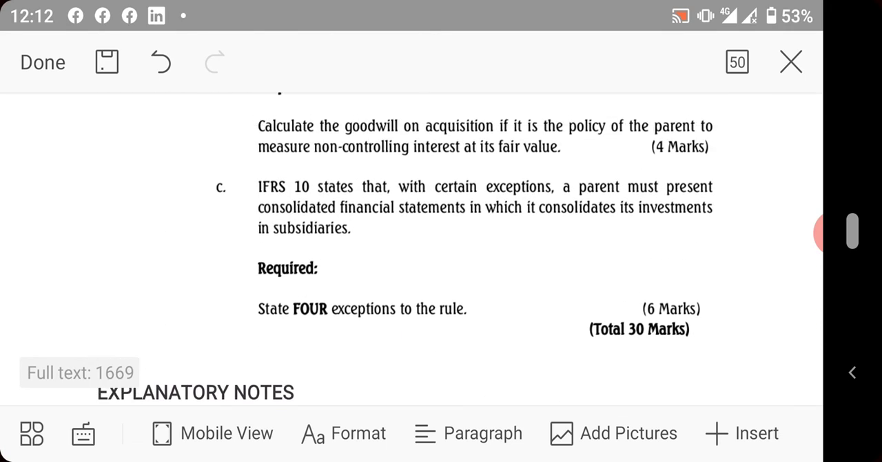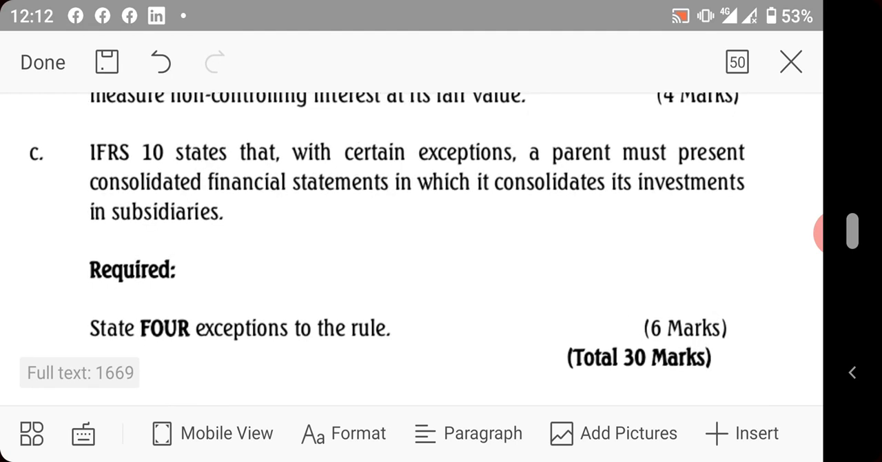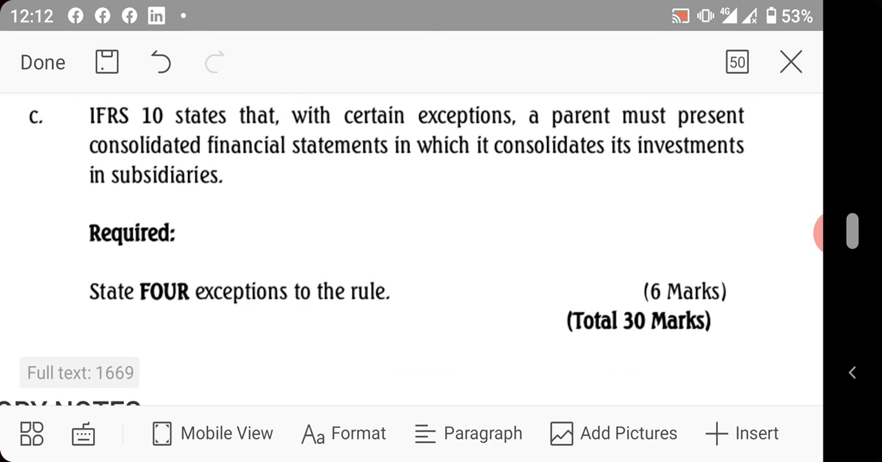Now the next item, which is the C part in this question, was an open question that said IFRS 10 states that with certain exemptions, a parent must present consolidated financial statements in which it consolidates its investment in subsidiary. It requires you to state 4 exemptions to this rule. I didn't provide a written solution, but I will tell you orally.